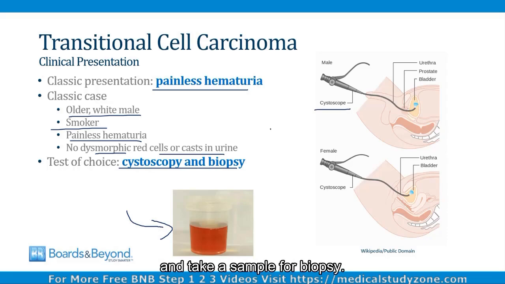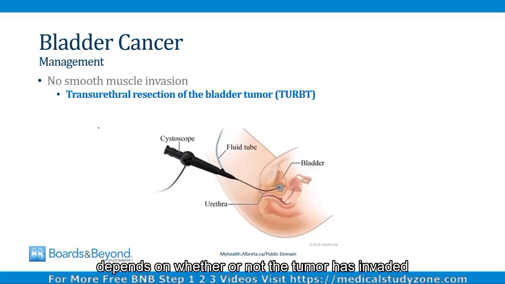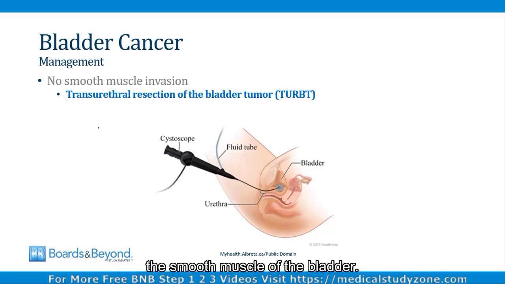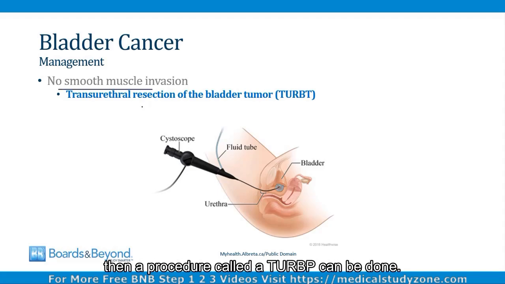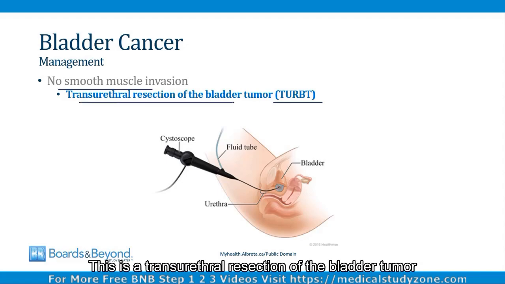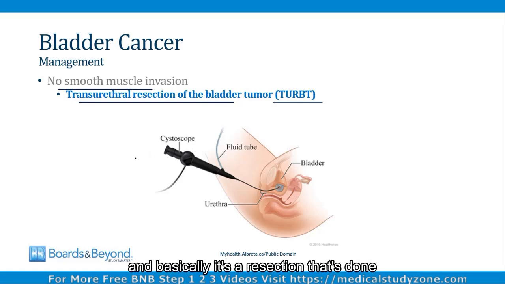The management of bladder cancer depends on whether or not the tumor has invaded the smooth muscle of the bladder. If there's no smooth muscle invasion, then a procedure called a TURBT can be done. This is a transurethral resection of the bladder tumor, and basically it's a resection that's done through the cystoscope to remove the tumor from the bladder wall.